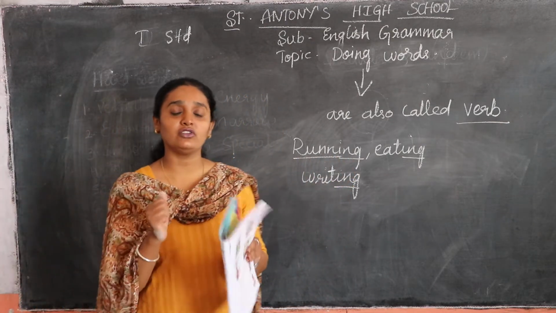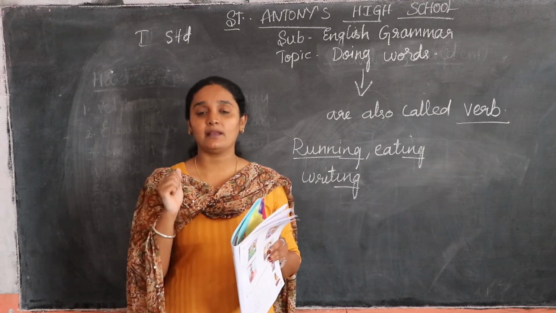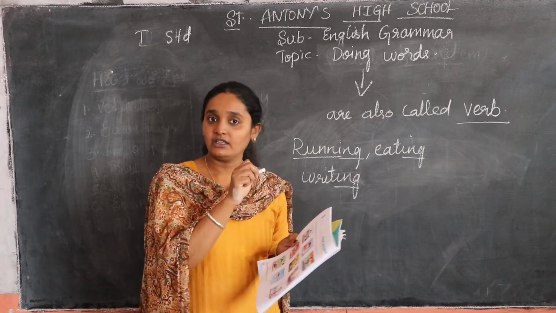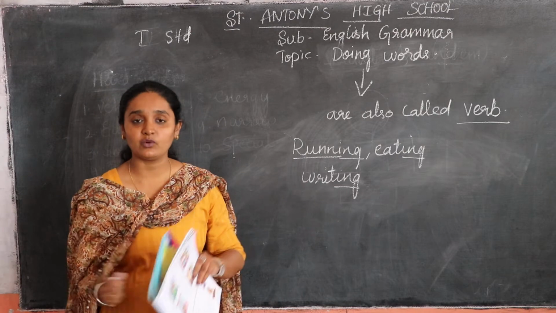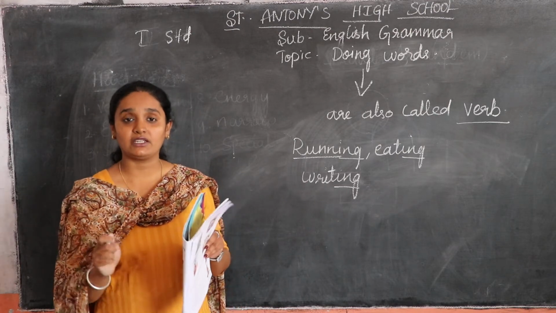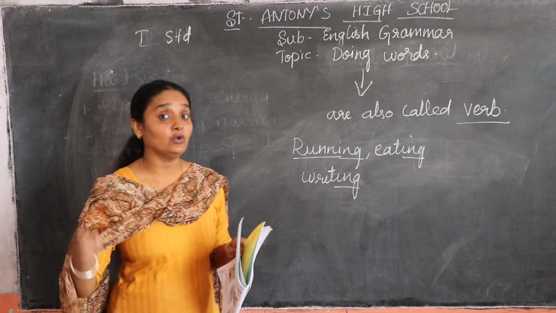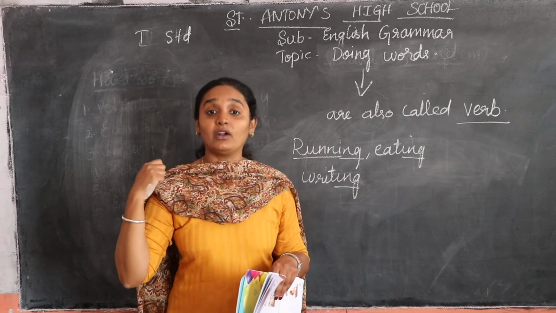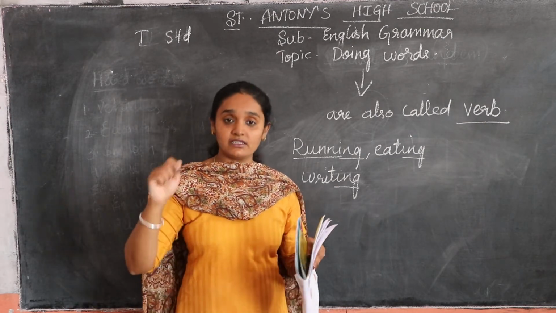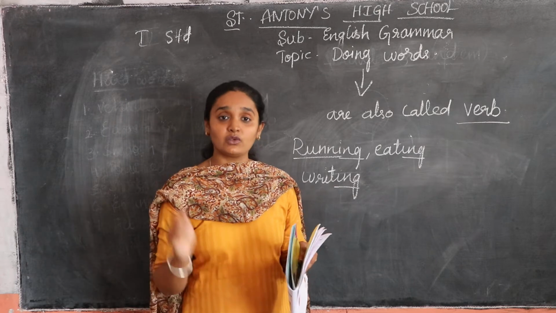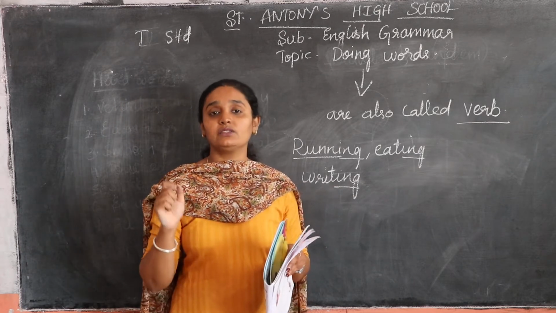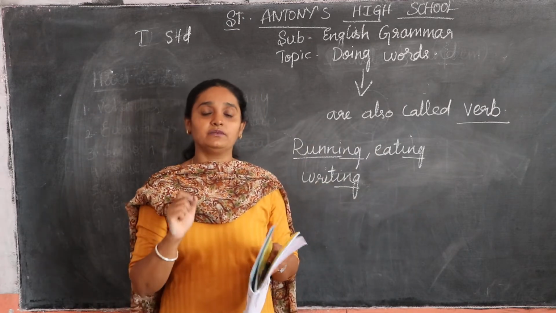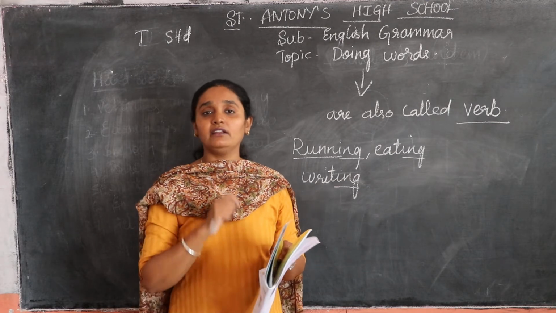So you are running, it is showing some action. If you are writing in the book, your hands are moving there. If you are dancing, you can see the legs are moving, the hands are moving. You are showing some action. Even if you are cooking, you can see your mother preparing lunch, breakfast and all. Her body is moving, her hands are moving, and she is cooking. Any action you are doing is known as doing words. Doing words are also known as verb. Understood, children? Any doubt? If you have any doubt, you can ask me.